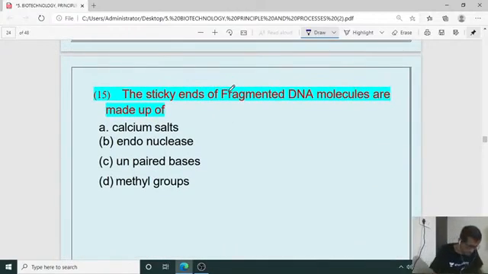So 15th question. Next question number 15. The sticky ends of fragmented DNA molecules are made up of what? In one of the previous questions, I said what produces a sticky end: restriction endonuclease. Now, what about the chemical nature of the sticky ends of fragmented DNA molecules? It is made up of methyl groups. Methyl groups are maximum where sticky end formation occurs after the action of restriction endonuclease.